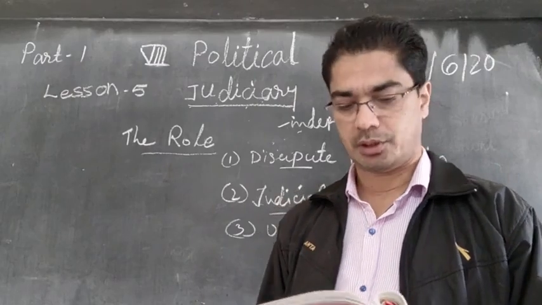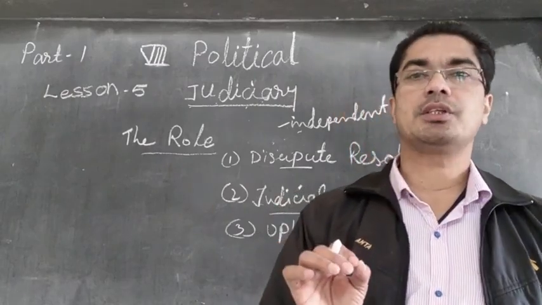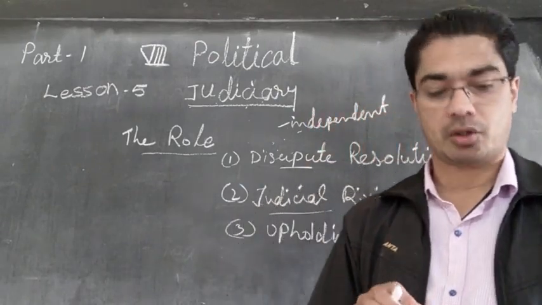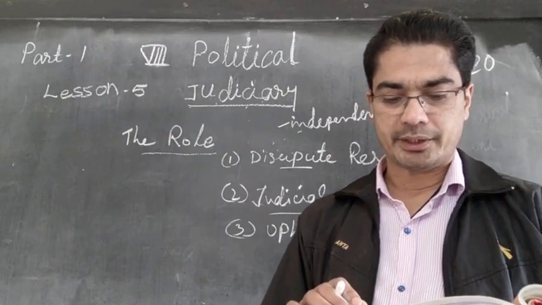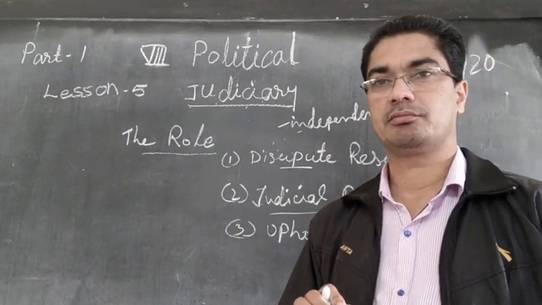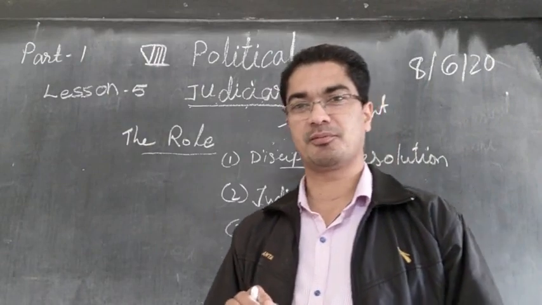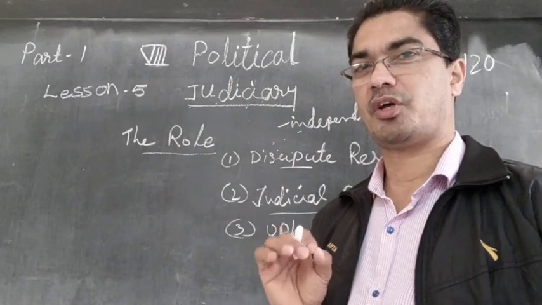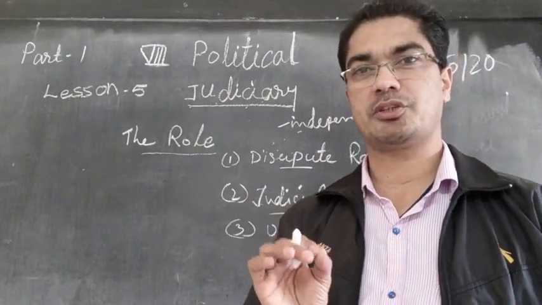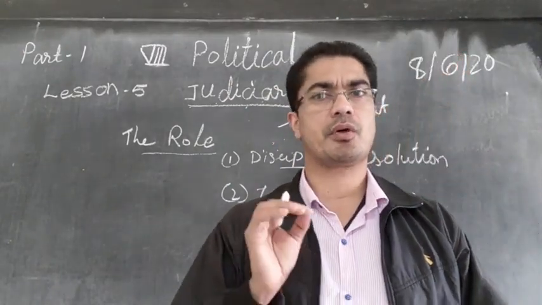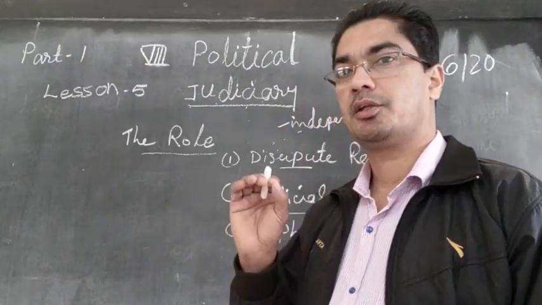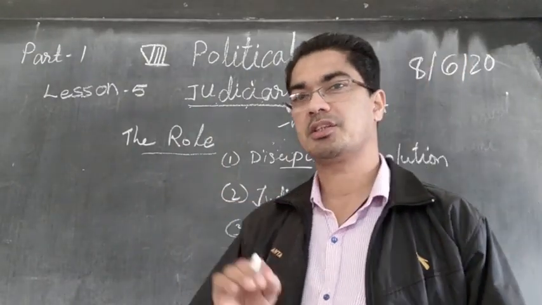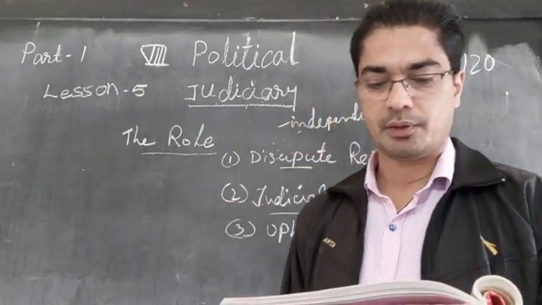That is a duty. So every citizen of India can approach the Supreme Court or the High Court if they believe that their fundamental rights have been violated. So how many fundamental rights are there? We studied earlier about 6 fundamental rights that are granted to every citizen of our country by the Constitution of India. And if any of these fundamental rights are violated, then the people can approach the court and say, my fundamental right is violated, so give me justice. So they will listen to you.